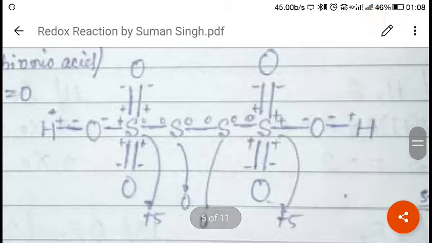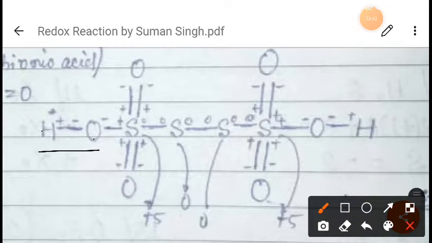For these two bonds, this will be minus, this will be plus. For this and for this bond, this will be plus, this will be minus. For this bond, this will be plus, this will be minus. For this bond, this will be plus, this will be minus. For this bond, this will be plus, this will be minus. And for this, since they are the same, 0 0, again plus minus.